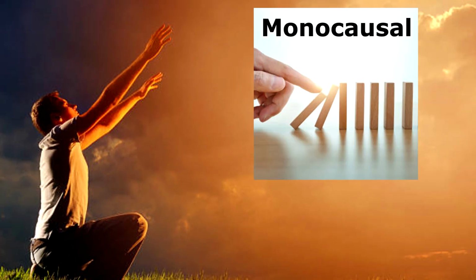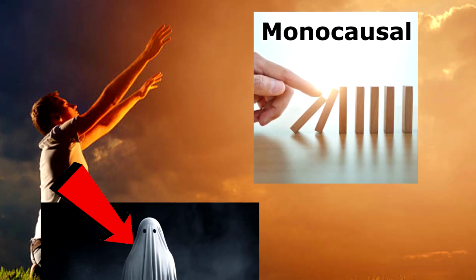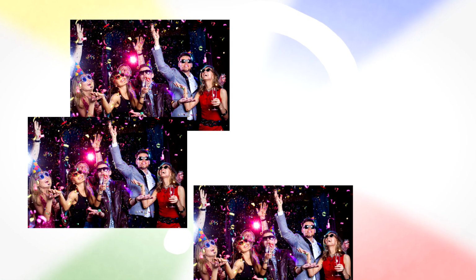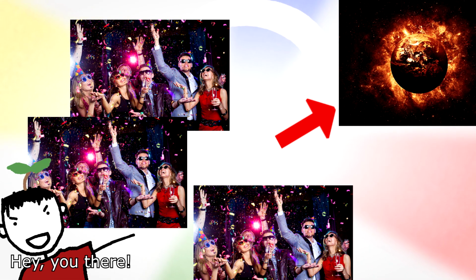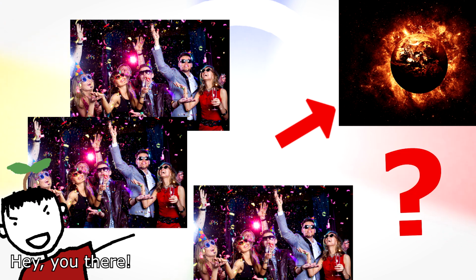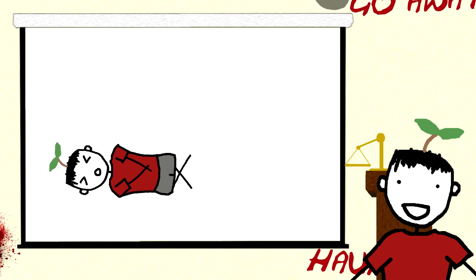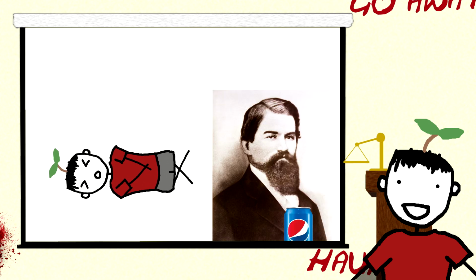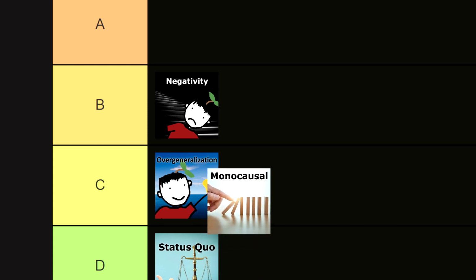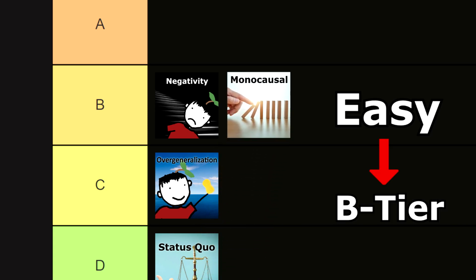We usually turn to the monocausal assumption when finding someone to blame. Even if multiple parties cause an undesirable outcome, we will often blame the person we dislike the most, as it is often hard to determine who contributed the most to the outcome anyway. That is why I blame a stomachache on Dr. John S. Pemberton for inventing Coca-Cola. The monocausal assumption seems easier to get out of, so it isn't that bad.